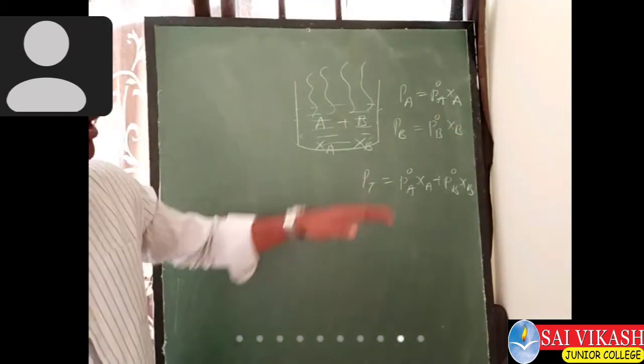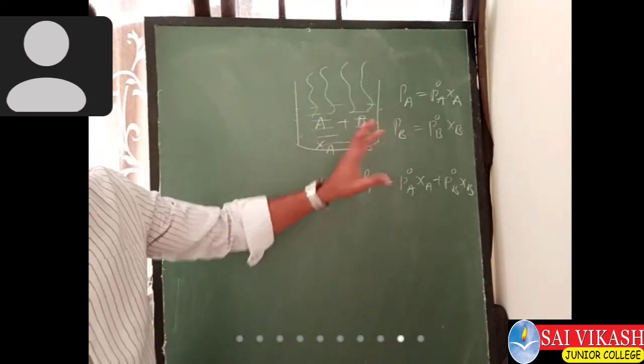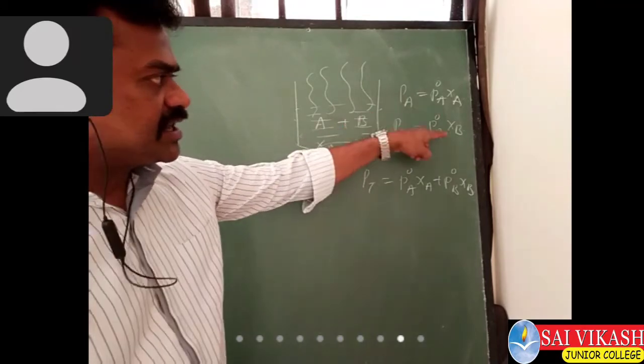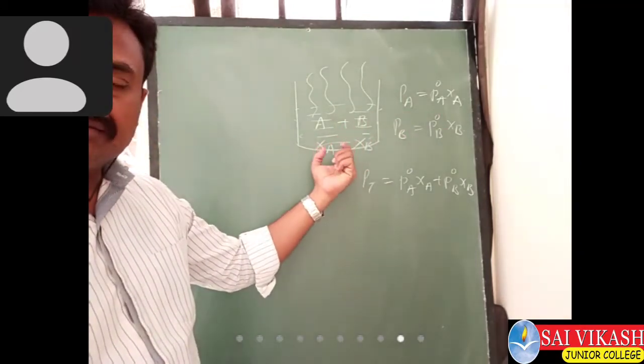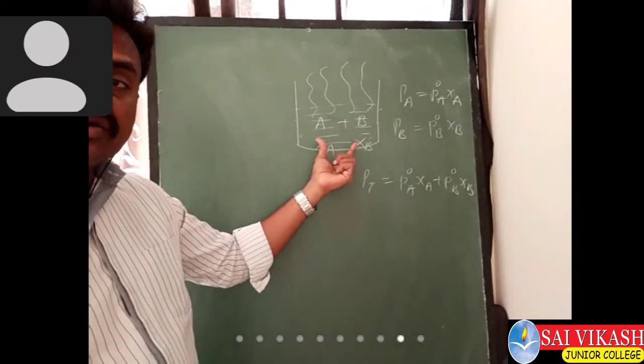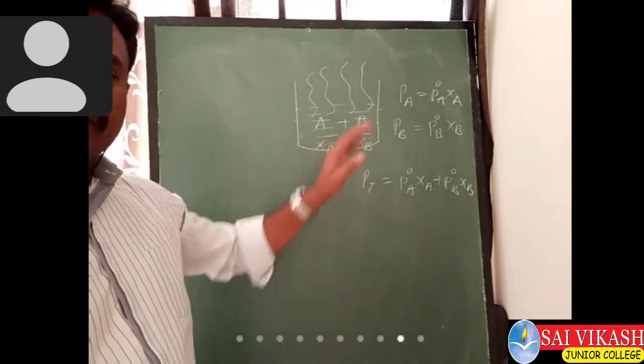So we got these formulas till now. Here XA and XB are the mole fractions of components A and B in the liquid mixture.